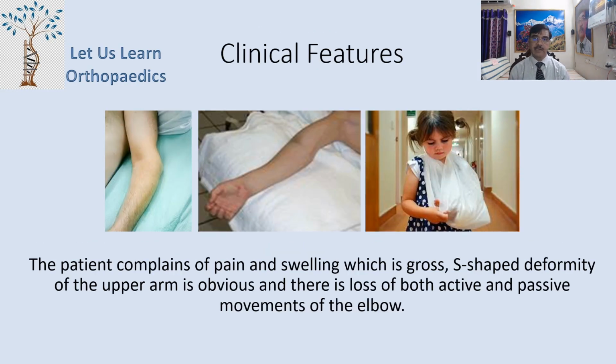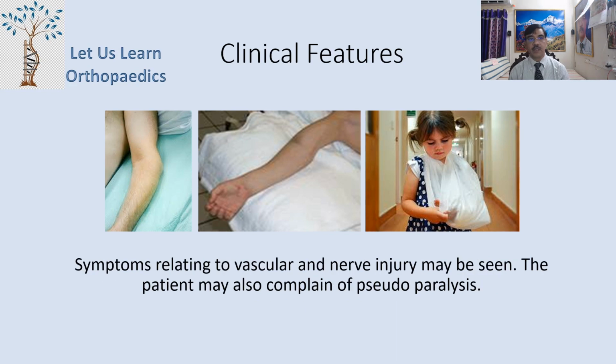Coming to the clinical features, the patient complains of pain and swelling, and a gross S-shaped deformity of the upper arm is obvious. You can see in the first and second picture. And there is a loss of both active and passive movement of the elbow. Now symptoms relating to the muscular and the nerve injuries may be seen. The patient may also complain of pseudo-paralysis.